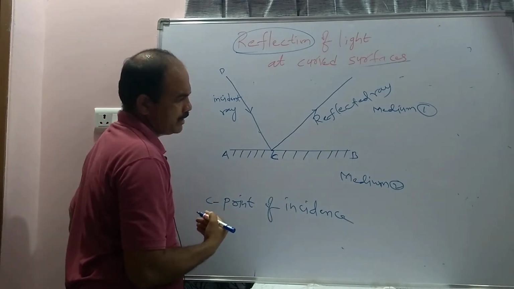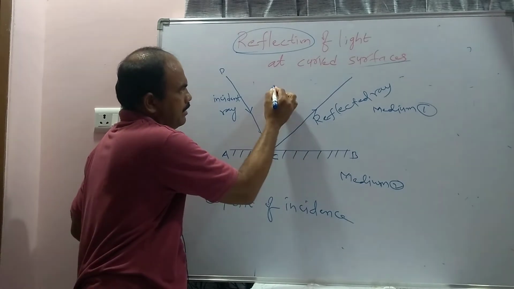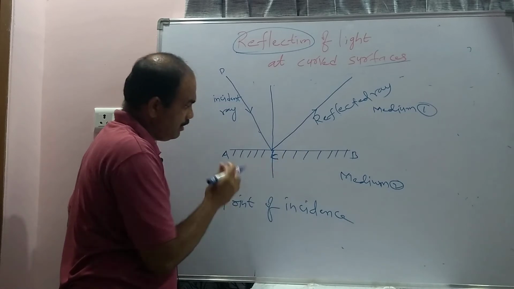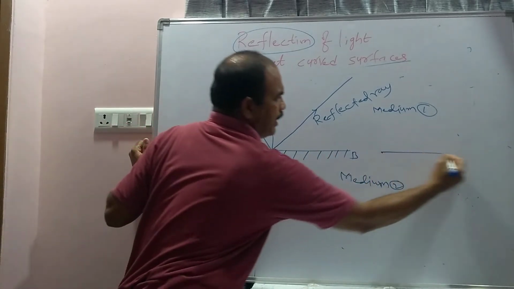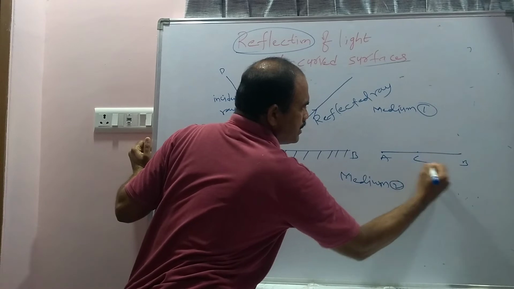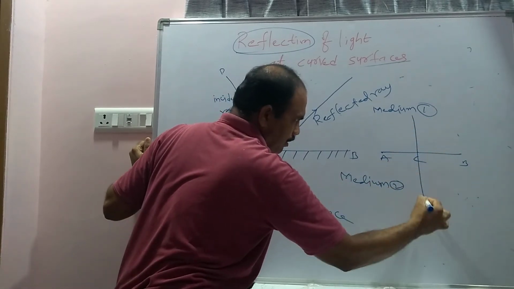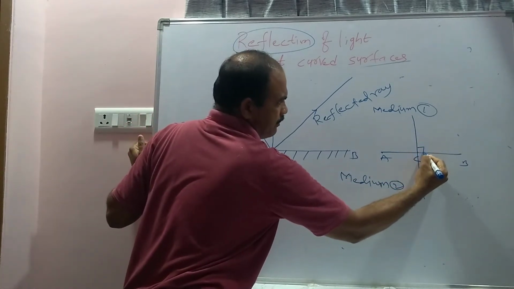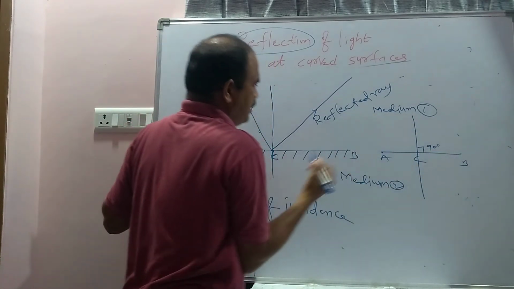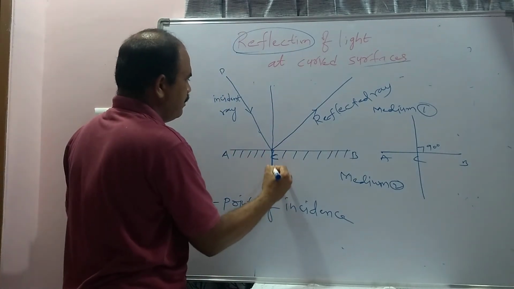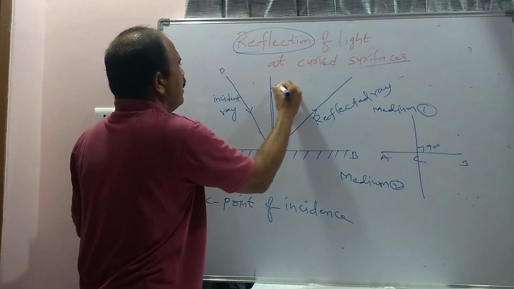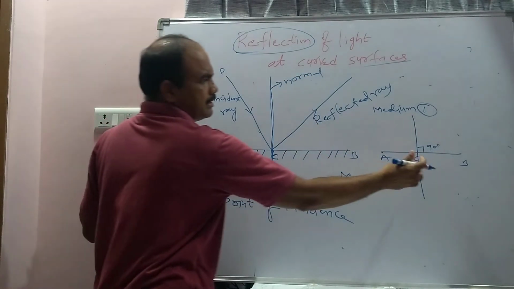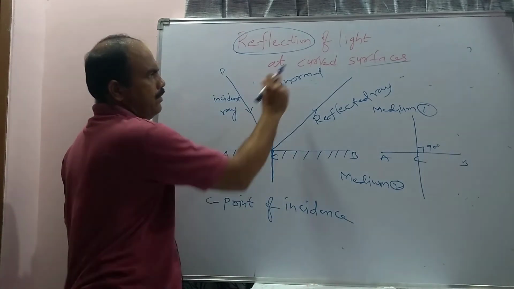By taking the protractor and placing it here, I draw a normal. For whom is the normal? For the AB line. This is the AB line at point C. What I am doing is drawing a normal by taking the protractor. So this line makes how much angle with respect to AB? 90 degrees. So that's why this line will be called what? Normal. Normal means the line which is making 90 degrees with the surface.